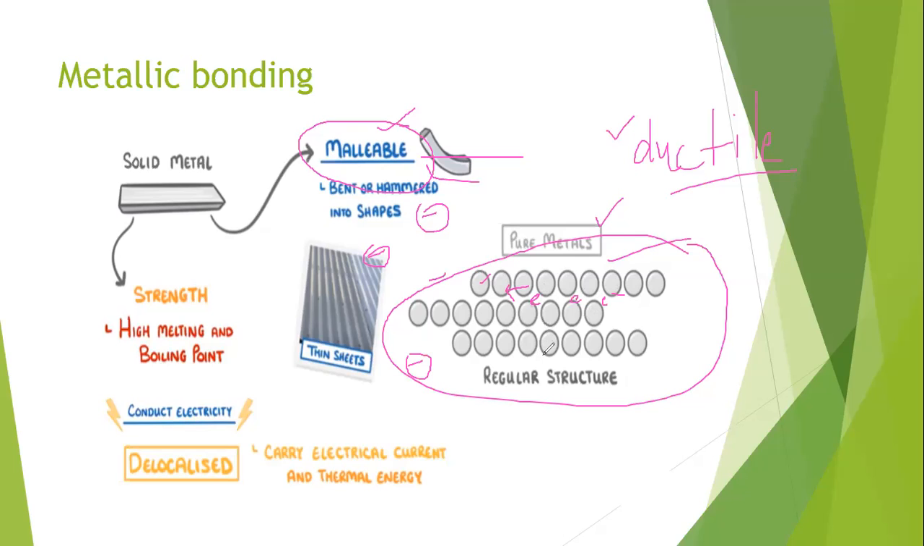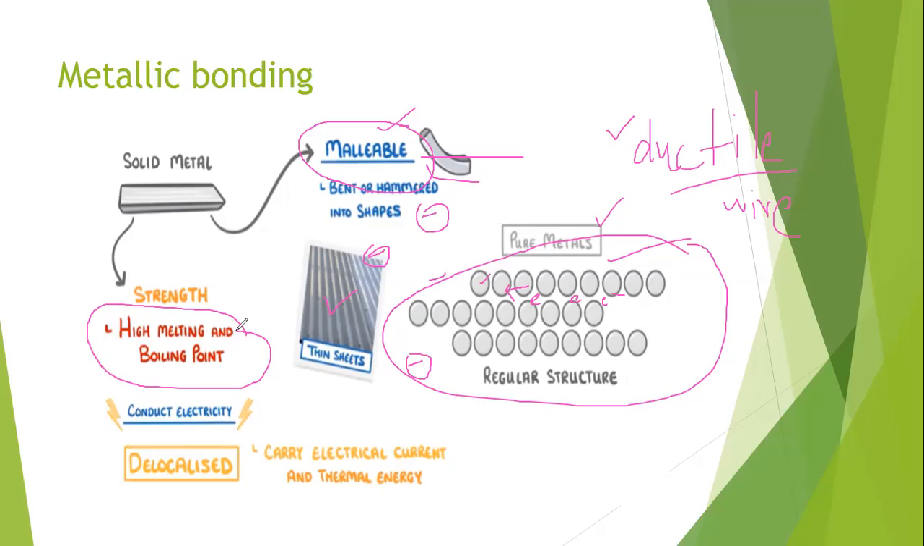Due to that sliding nature, you can easily change them into any shape. You can change them into thin sheets. You can change them into wires. You can make many materials from metals by changing their shape. As I told you before, they have a very high melting and boiling point because they have a very strong attraction. The positive nucleus and the freely moving electrons have a very high attraction towards each other. That's why they have a very high melting and boiling point.